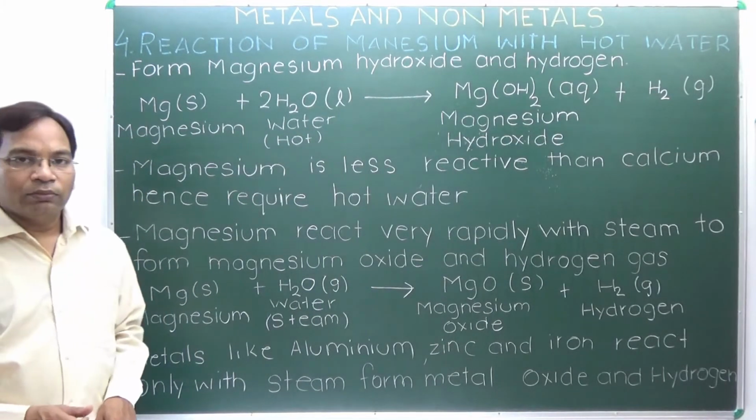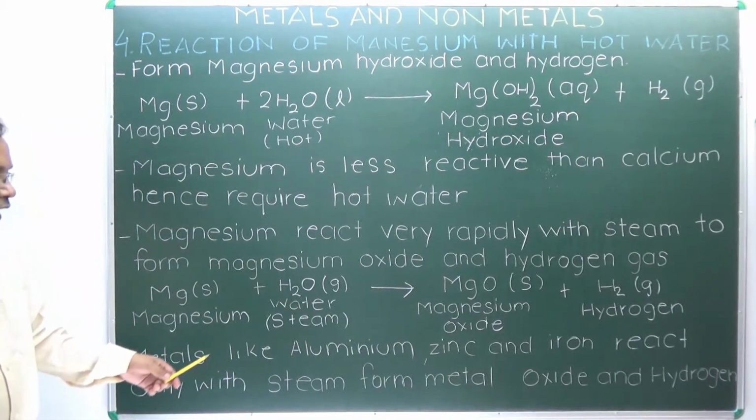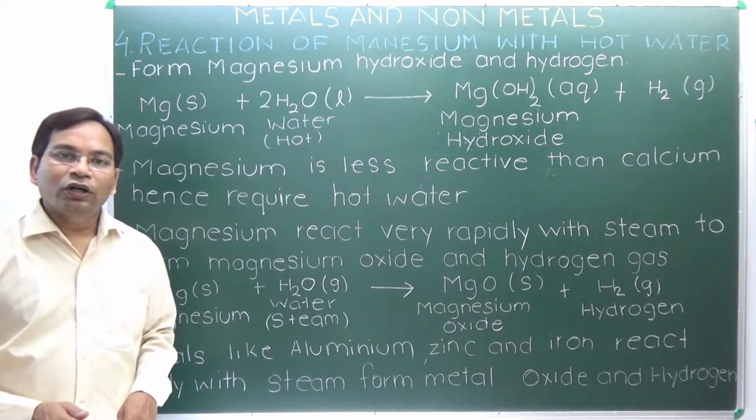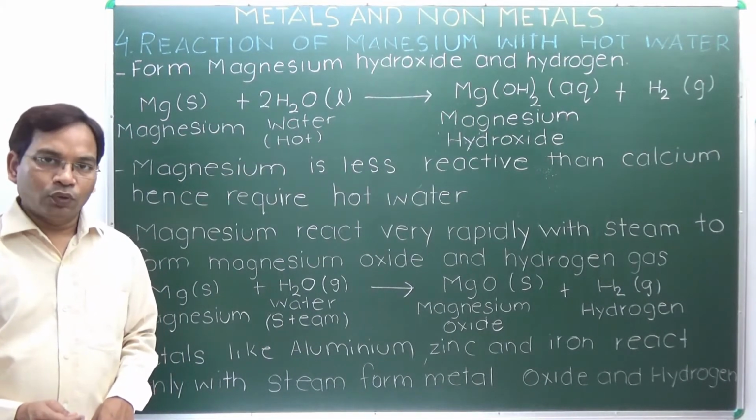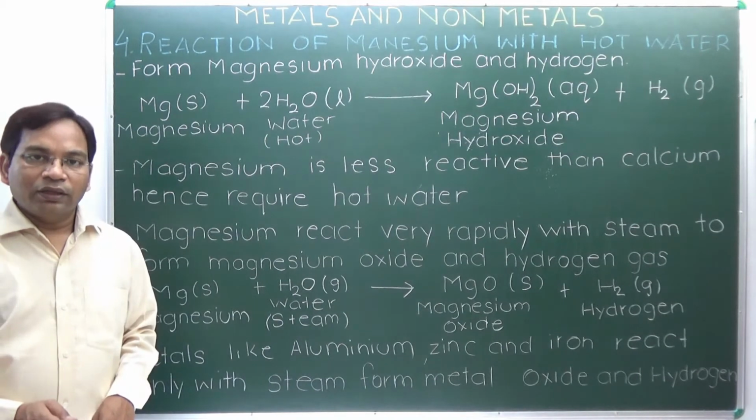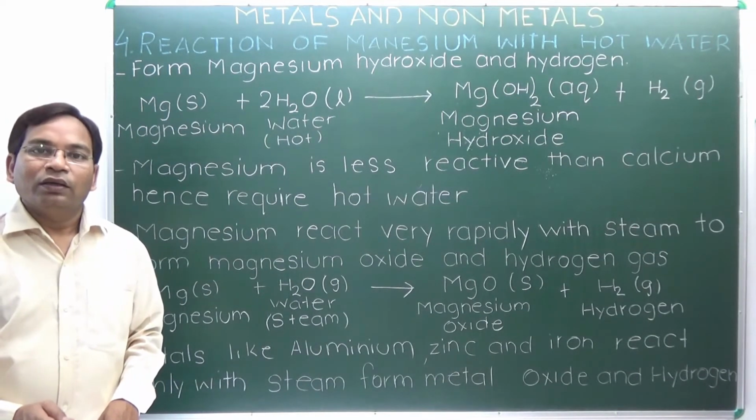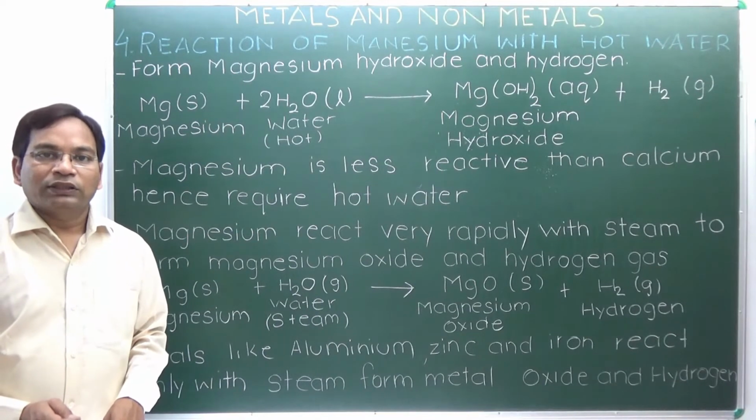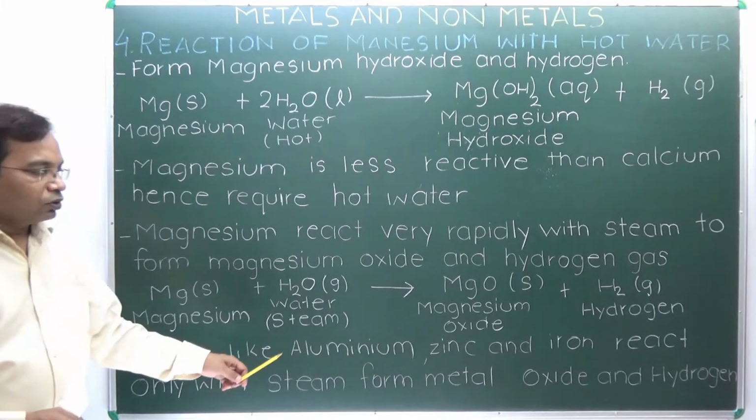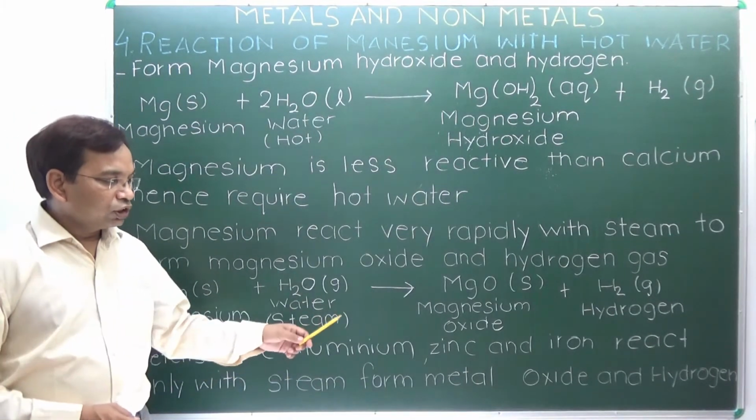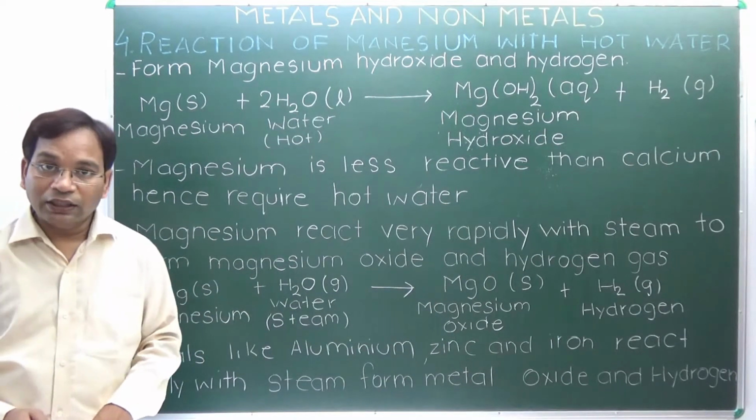But unlike magnesium, other metals like aluminium, zinc and iron do not react even with hot water or cold water. They react with steam and form metal oxide and hydrogen. So metals like aluminium, zinc and iron react only with the steam to form metal oxide and hydrogen.